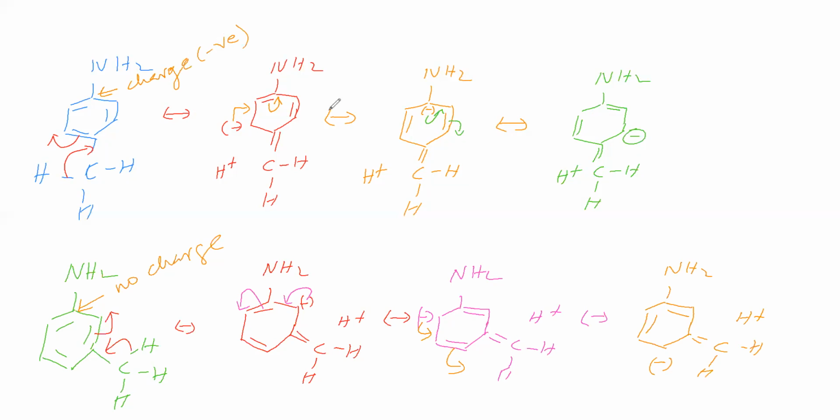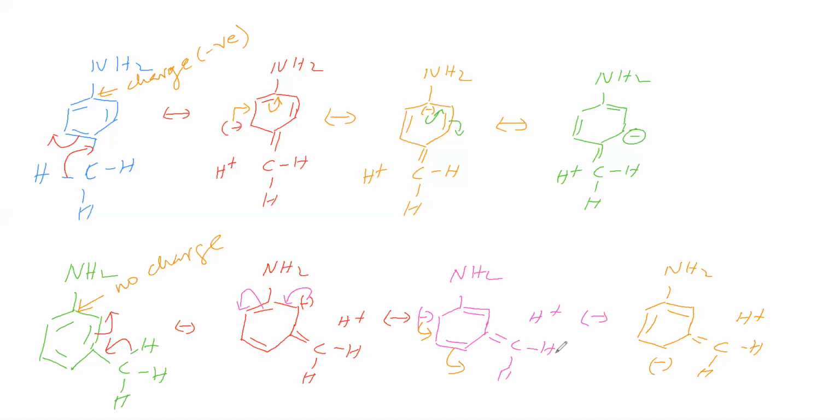So in paramethyl, at this carbon we are getting negative charge due to hyperconjugation, and in metamethyl, at this carbon negative charge is not there. So no negative charge means lone pair density is low here, and negative charge means lone pair density is high here, therefore this basic strength is more when compared to this. It is based on hyperconjugation.